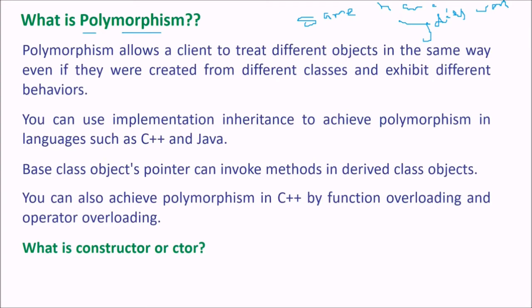Polymorphism allows a client to treat different objects in the same way, even if they are created from different classes and exhibit different behaviors. So you can use implementation inheritance to achieve the polymorphism in languages like C++ and Java. Base class object pointers can invoke methods in the derived class object. You can also achieve polymorphism in C++ by function overloading and operator overloading. So actually polymorphism is implemented in C++. This is not a C question, C++, by two methods. One is function overloading and operator overloading.